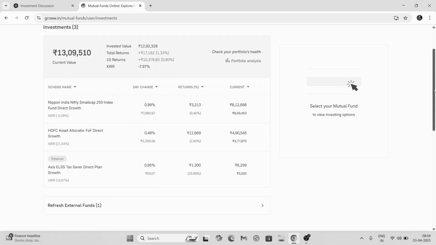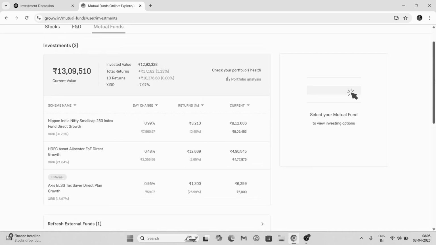Now, see, this is my entire portfolio. This is the total money I have invested, and these are the funds in which I have invested. I am trying to be a little more risky here by investing in the Nifty Smallcap 250 Index. That is where I have invested the majority of my money, 8 lakh rupees. You can see here, 8 lakh 9,000.